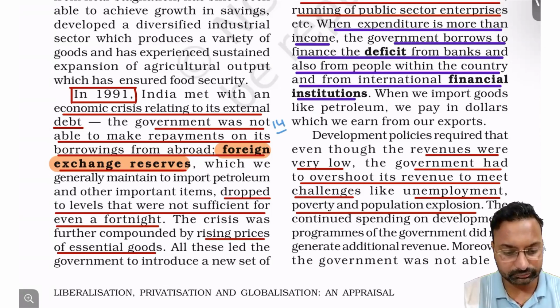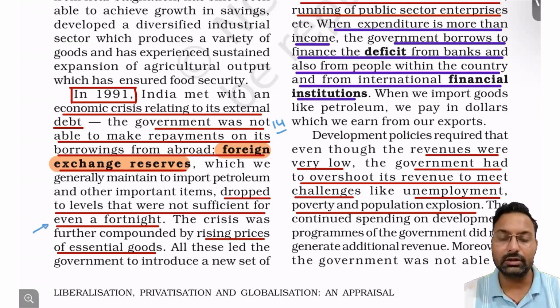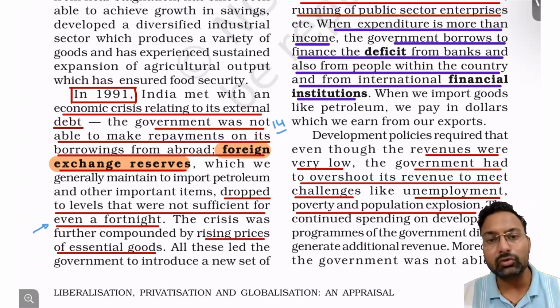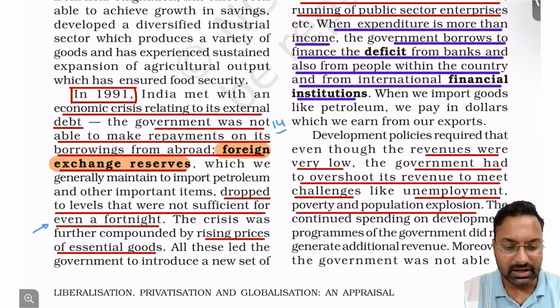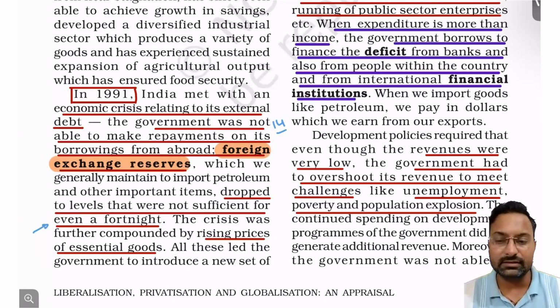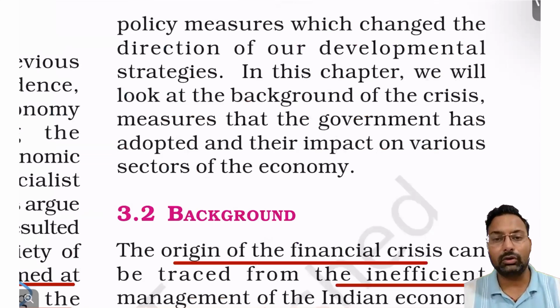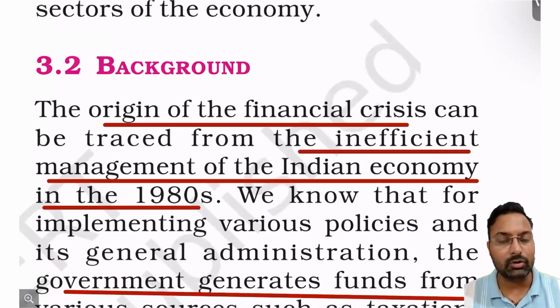So this was a drop in foreign exchange. In that sense, we were about to become indebted. Because of the rise in prices, the prices of essential commodities started to rise, right? So why did this problem arise at the very first place? We will be discussing this.